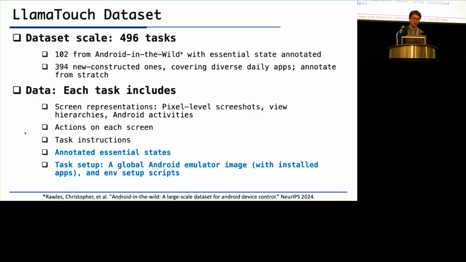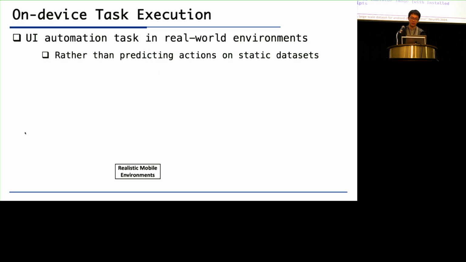And what's new in our dataset is the annotated essential states and the task setup process. We use a global Android emulator image with required applications installed, and the environment setup scripts for each task. And this ensures the nearly identical environment before the task is evaluated. Another design of LlamaTouch is the UI automation tasks must be evaluated in real-world environments rather than predicting actions on static datasets.